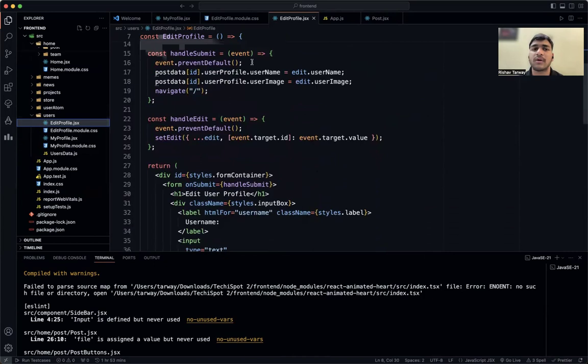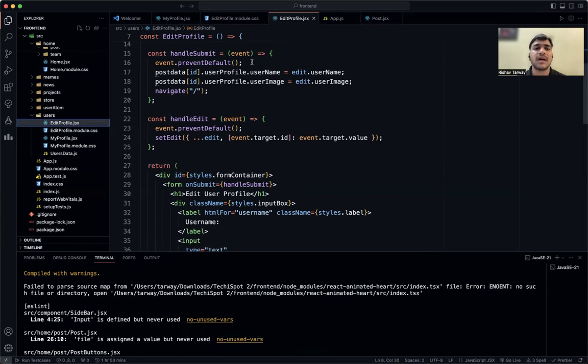So once the user clicks on the save button, the event should be triggered, and event.preventDefault is preventing the form from returning to its previous state. So we are not allowing the user to cancel that value. We simply want it to remain in the state we have left it. Then post data ID, so we are taking it from the ID